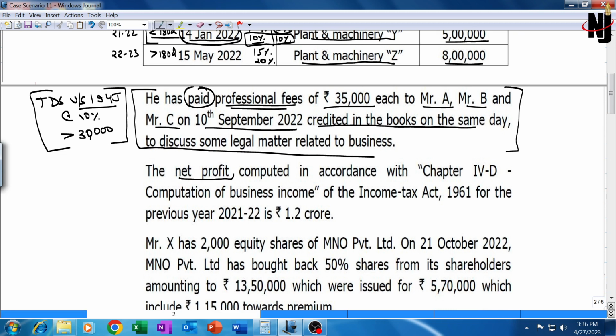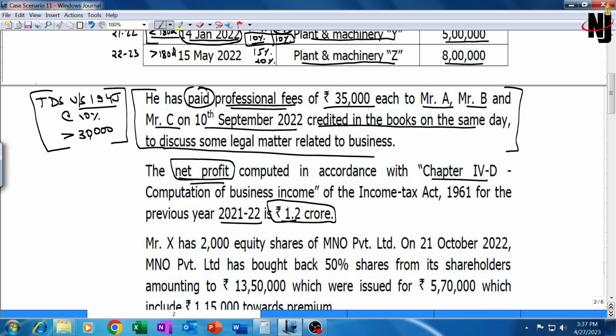The net profit computed in accordance with Chapter 4D. Chapter 4D means PGBP income. 4A is salary, 4B is house property, 4C was deleted, 4D is PGBP of the Income Tax Act 1961 for the previous year 21-22. Net profit for previous year 21-22 is 1.2 crore.